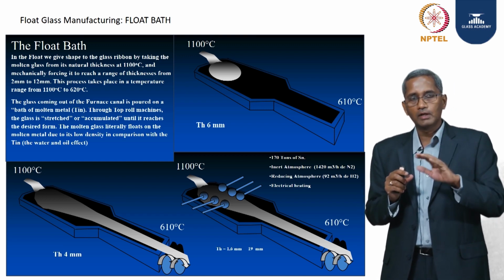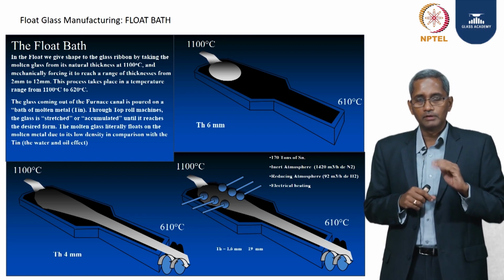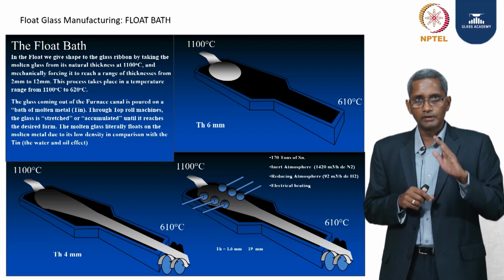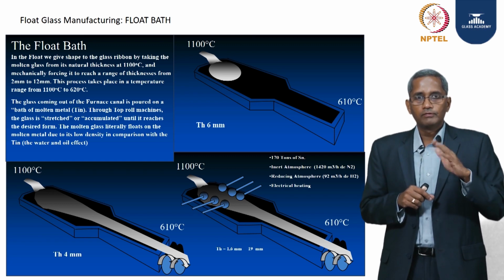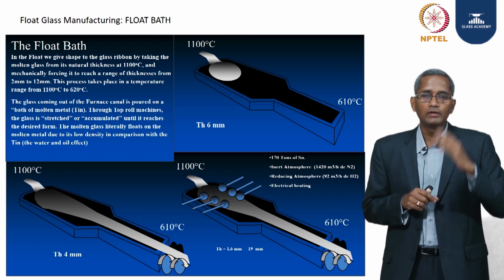Similarly, when we pour the glass onto this molten tin, it forms an equilibrium thickness of 5.7 millimeter at 1100 degrees centigrade with the viscosity of the glass. If 5.7 is the only size we need, we don't have to do any work, just pour and take it out and we give it to the customers.